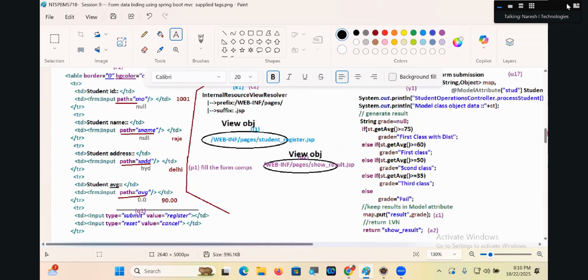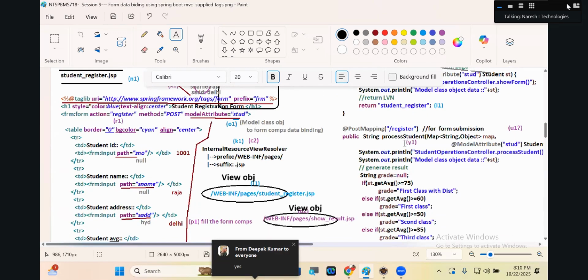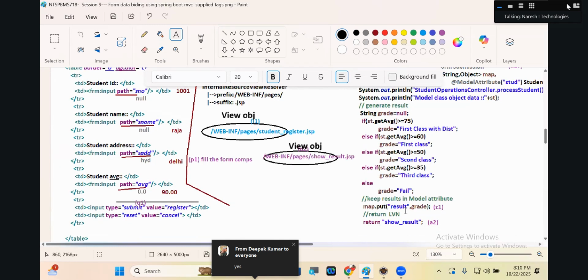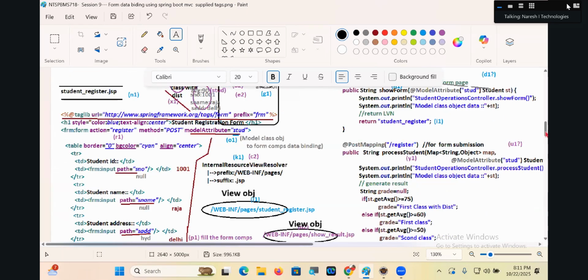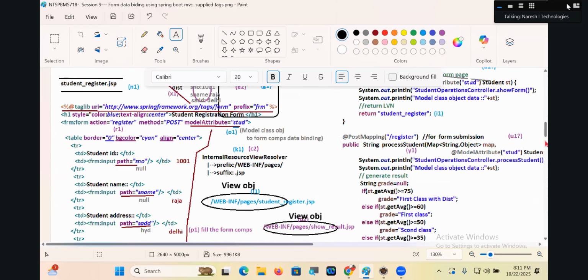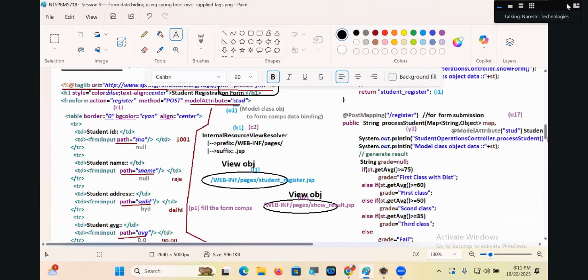This empty shared memory and this model object are both passed as arguments, and the control comes to the handler method. That is Y1. Here I write business logic and keep the result in the model attribute, and return a logical view name. That is A2. That logical view name goes to the dispatcher servlet, B2. The dispatcher servlet gives it to the view resolver, C2. That gives another view component's physical name and location. D2.